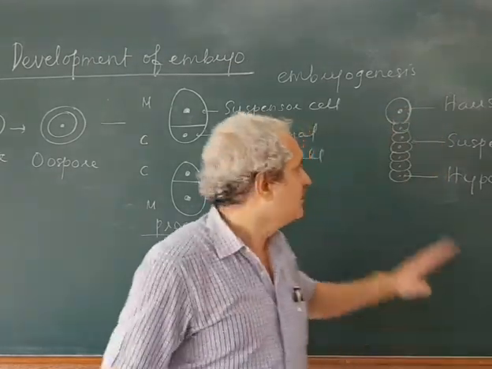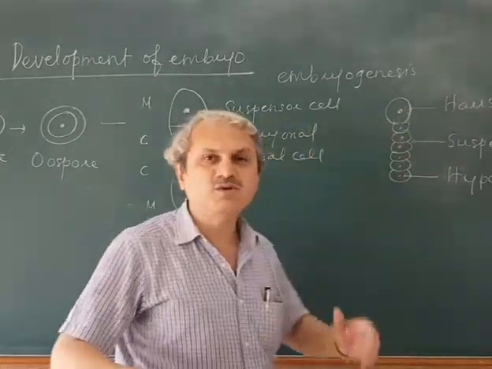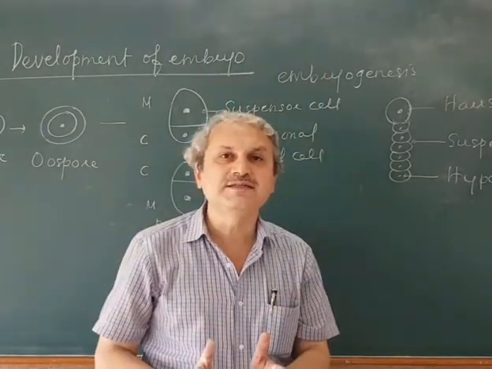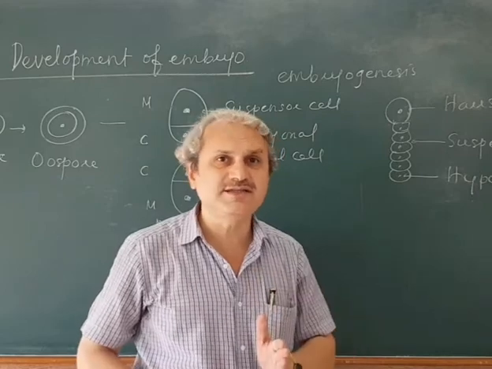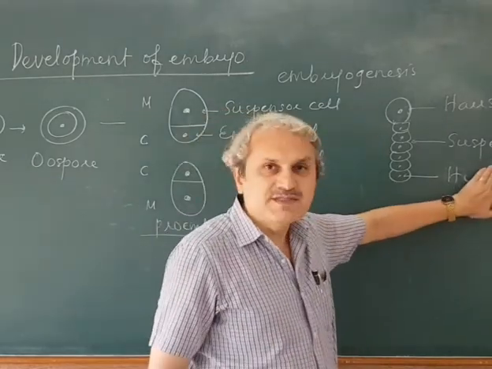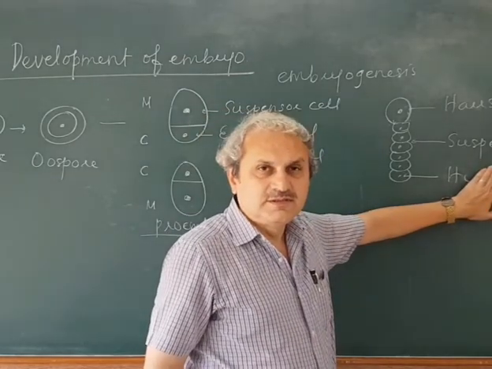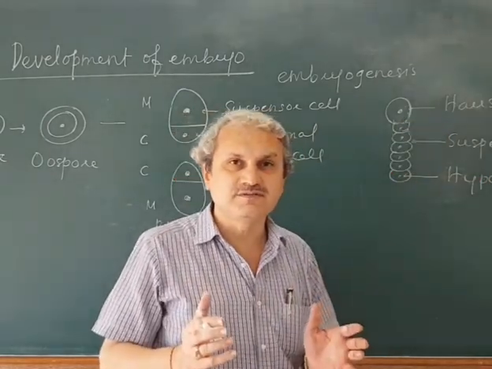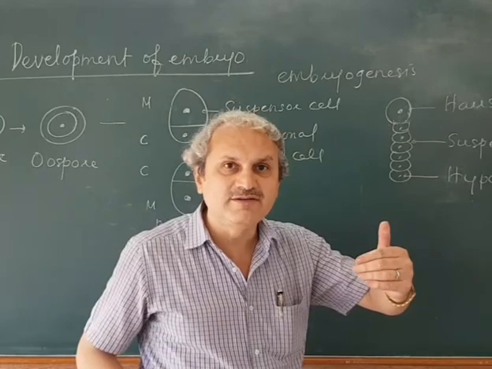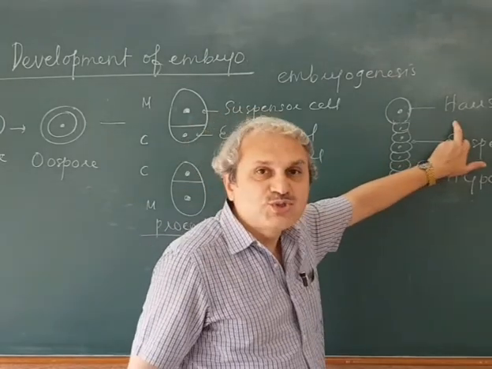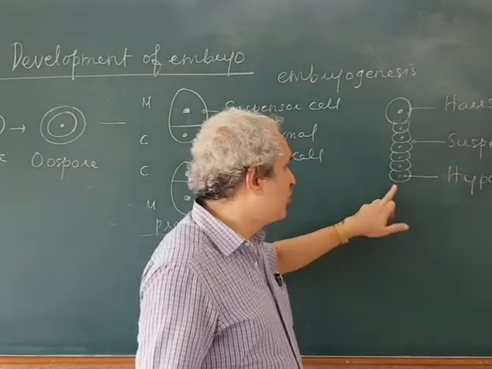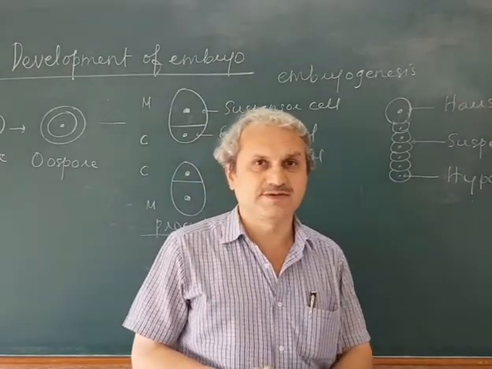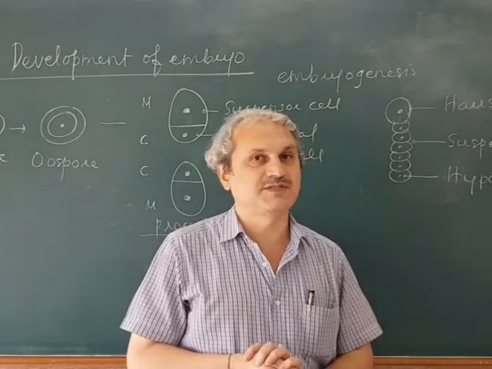Now, the suspensor cell undergoes repeated division to form a row of cells containing 6 to 10 cells, which is called a suspensor. The terminal cell of this suspensor, present towards the micropylar end, grows in size and functions as a haustorium. The lower basal cell is called the hypophysis. Is that clear?